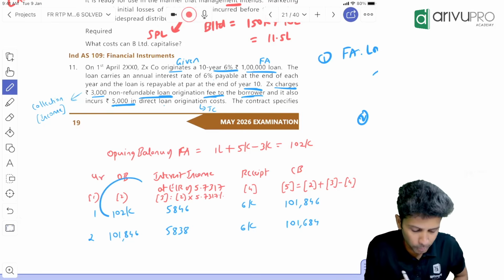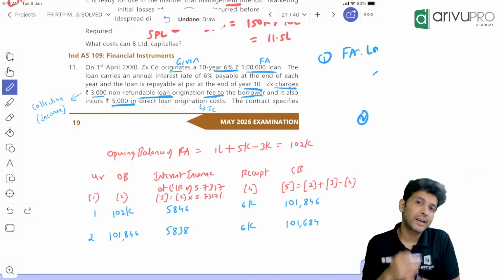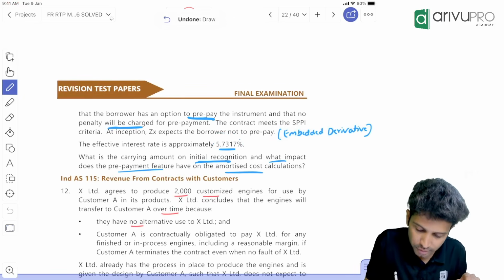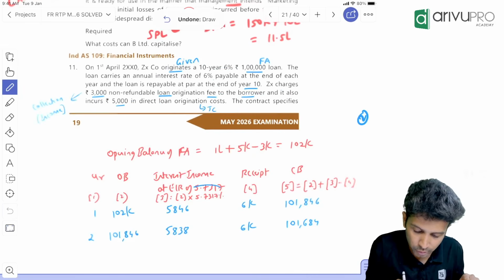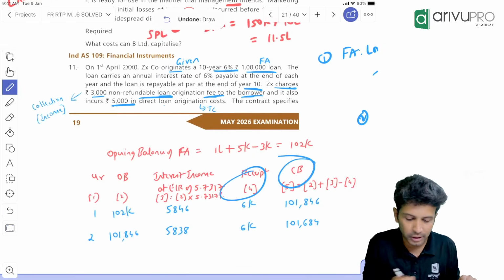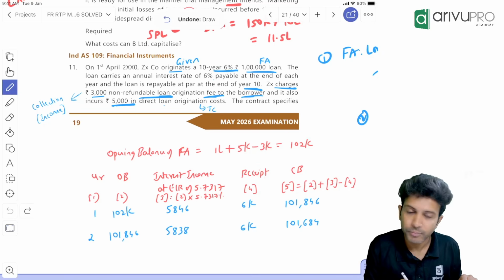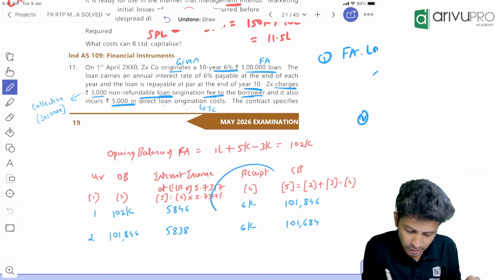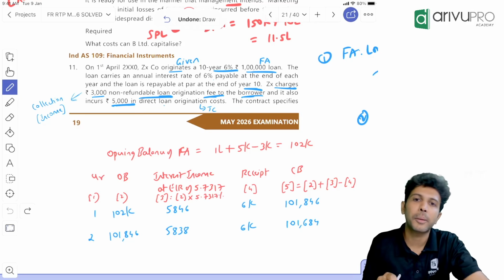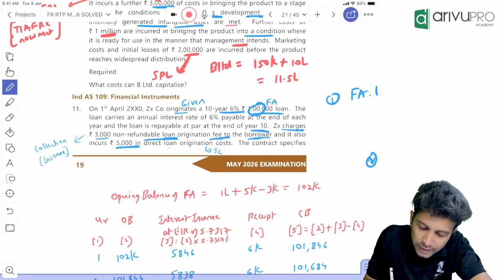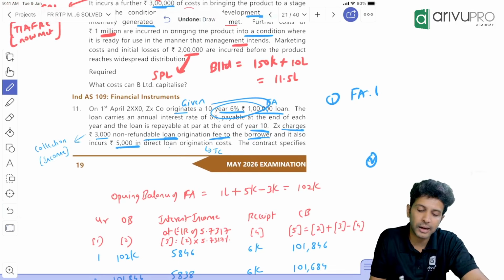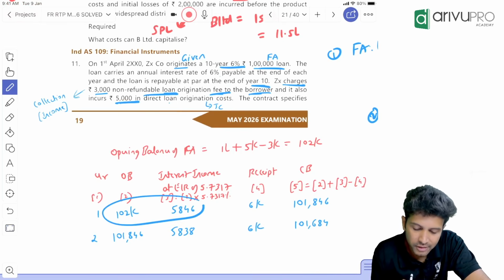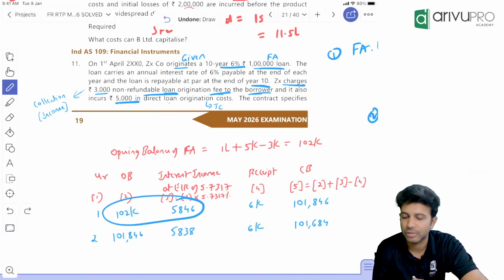What is that? Opening balance. It's a financial asset. So we'll collect interest income at what rate? Effective interest rate of 5.7317. So then when they have given 4 decimal, you take the exact 4 decimals only, people. Okay. Then receipt then closing balance. Opening balance 102. 102 into 5.73 percent if you do, you will get this much interest income, which will be transferred to SPL. Receipt is, we are actual, how much receipt we will receive. The loan given is 1 lakh, interest rate actual we are collecting is 6%. 1 lakh into 6% is 6,000. That's your receipt. Closing balance will be opening balance and interest income you add, receipt you minus, you will get the closing balance. Okay.